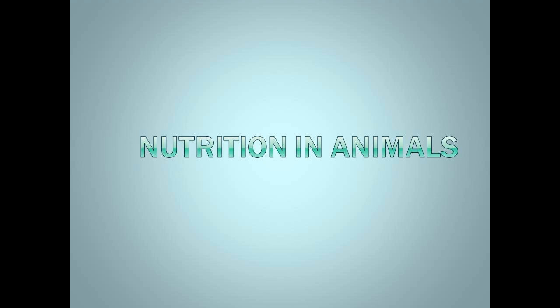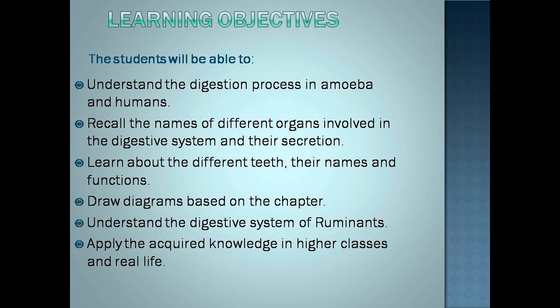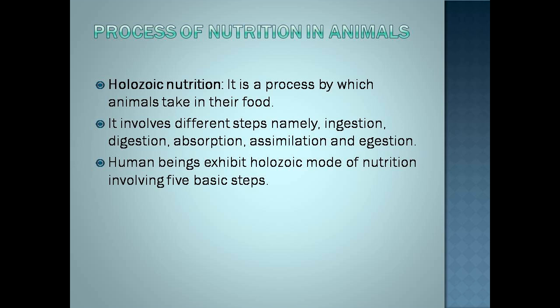Namaskar students. Today we are going to start with the topic nutrition in animals. In this chapter, the students will be able to understand the digestion process in amoeba and humans, recall the name of different organs involved in the digestive system and their secretion, learn about the different teeth, their names and functions, draw diagrams based on the chapter, understand the digestive system of ruminants, and apply the acquired knowledge in higher classes and real life. The process of nutrition in animals is known as holozoic nutrition.